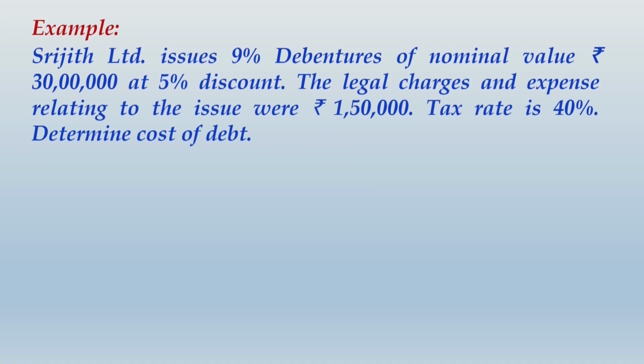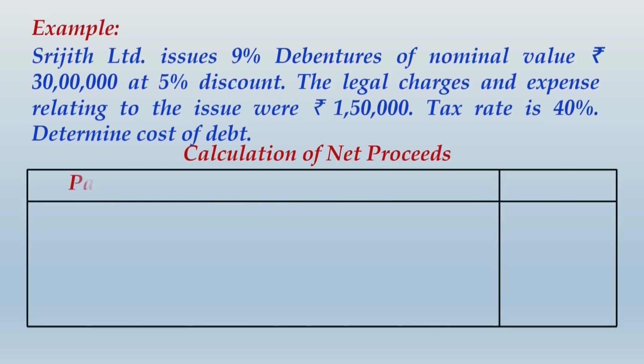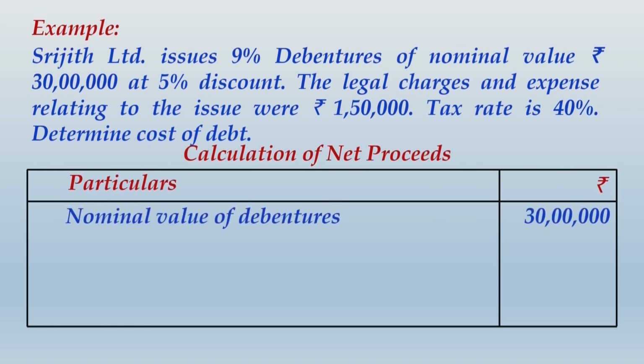So first of all, we will compute the net proceeds. For computing net proceeds, take into account the nominal value of debentures that you have issued. Now whatever be the applicable discount on issue of debentures, you will reduce that amount of discount, and whatever be the amount of charges that are applicable on issue, those will also be deducted.